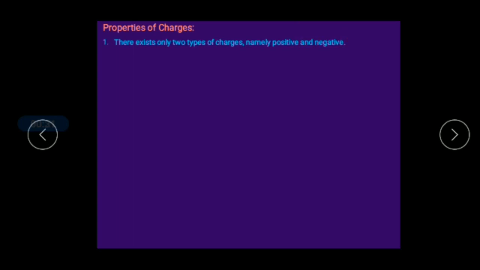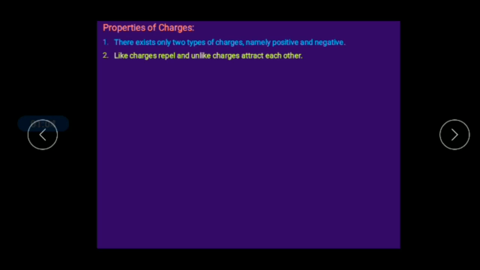You have studied, right? The proton carries the positive charge and the electron carries the negative charge. So we have the types of charges, positive and negative charges, right? And here, like charges repel each other, and unlike charges attract each other. Like charges means two charges, right? Two positive charges or two negative charges, right?